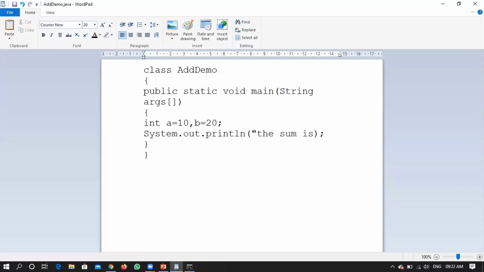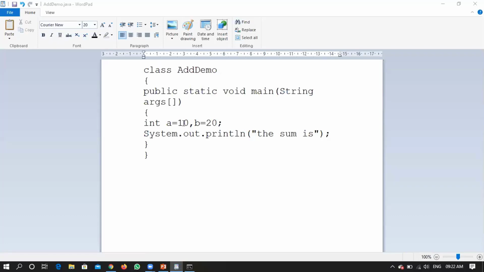So my intention now is the sum is, right? So the sum is here itself. I need to have a plus b, right? Finish it with this double quote.